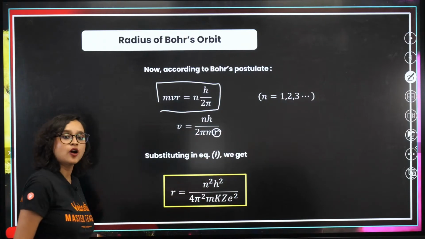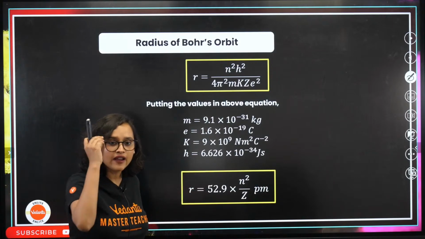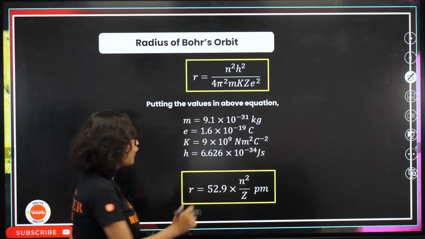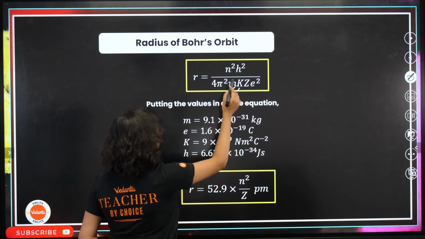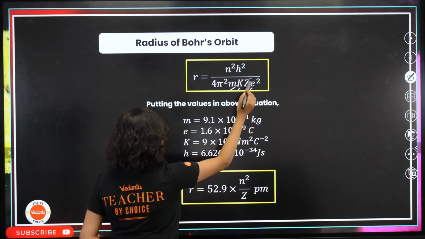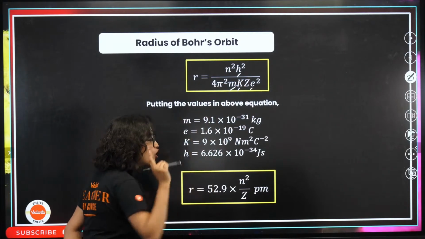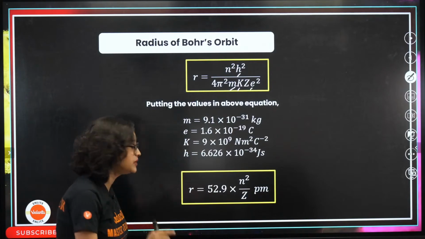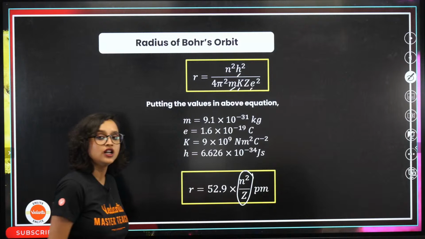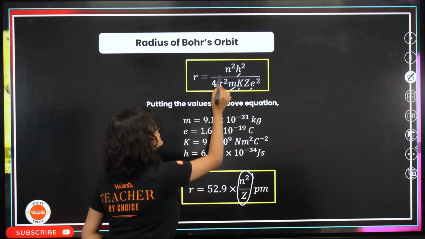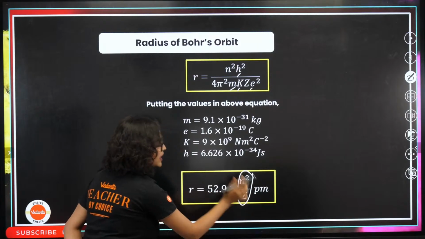Now in this case, everything is constant, my dear student. M is constant, K is constant, e is constant, h is also constant. The only things that are variable are n square, n and Z. So once you put all the constants in this equation, you get R is equal to 52.9 n square by Z picometer.